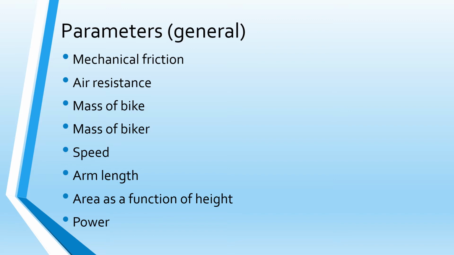Additionally, we considered arm length because it would affect how far the bike could move forward during the throw. After that, we talked about how area as a function of height would be important because the air resistance would act on the frontal area of the rider throughout the throw. And lastly, power would determine the speed and force with which the biker could push the bike in front of themselves.